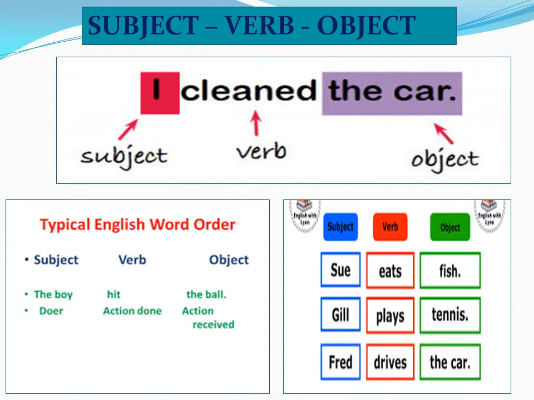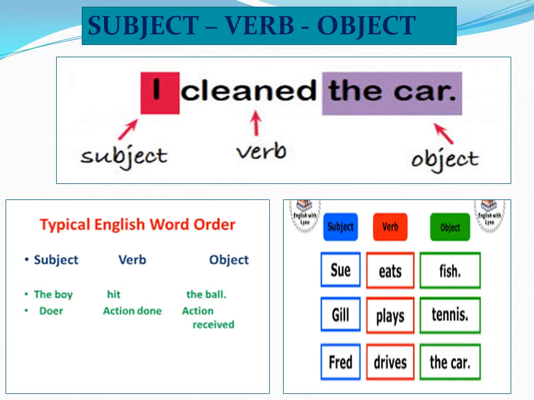Sue eats fish. Now who eats fish? Who is eating? Who is doing? Sue. So Sue is subject. Now what is she doing? Eating. Eating is an action or a work. That is a verb. And what is she eating? Fish. So fish is the object. So Sue eats fish.